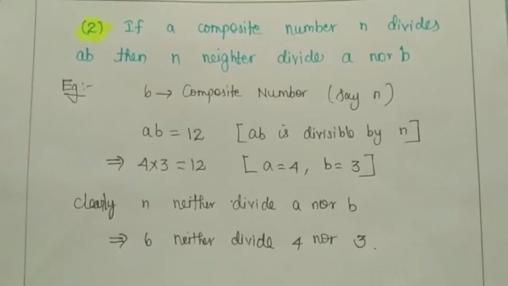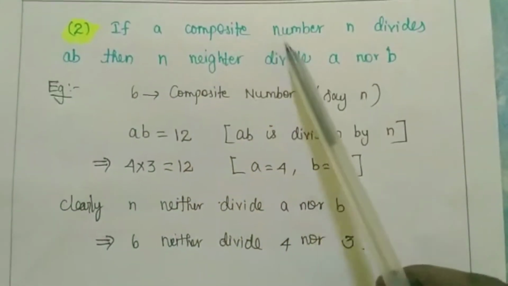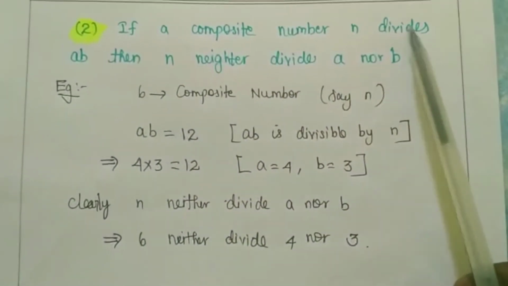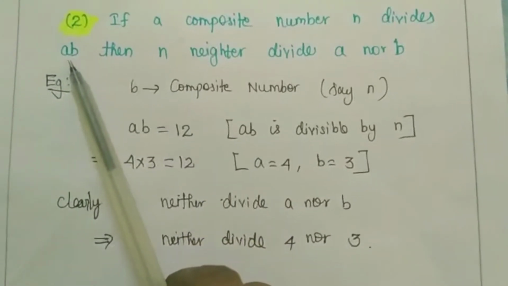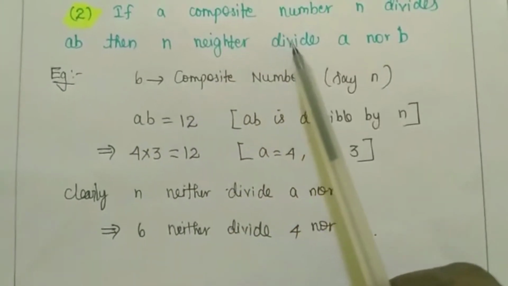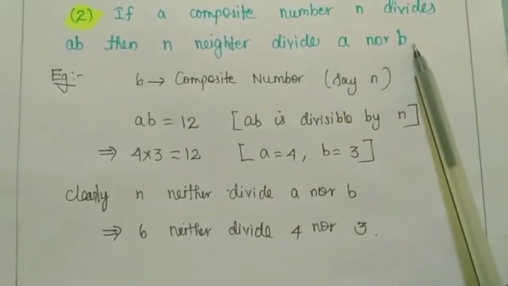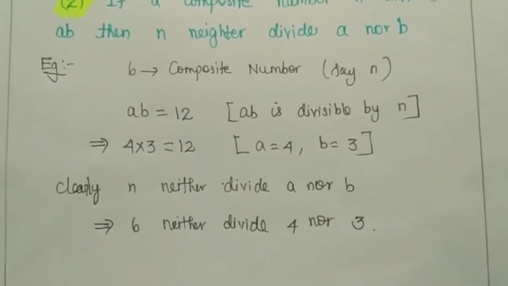Now we are going to see the second result. Let me read the statement of the second result first. If a composite number n divides AB, AB is nothing but the product of two numbers, the numbers are A and B, okay, then n neither divides A nor B. Let me explain this result with one small example.